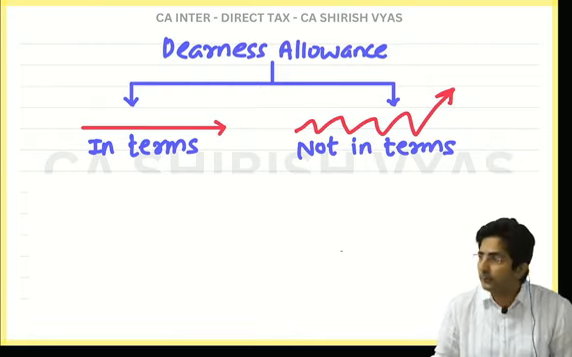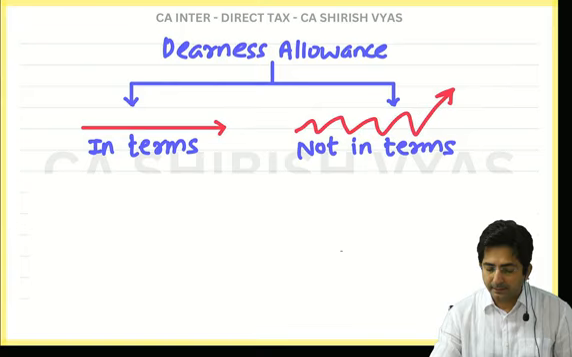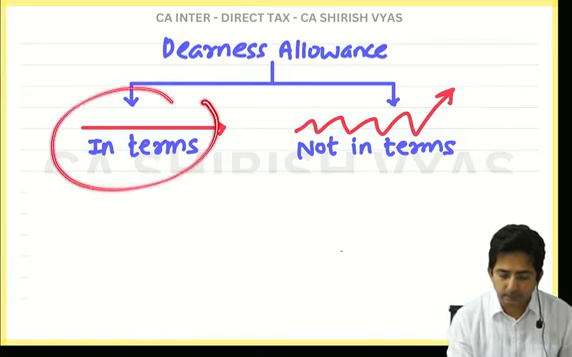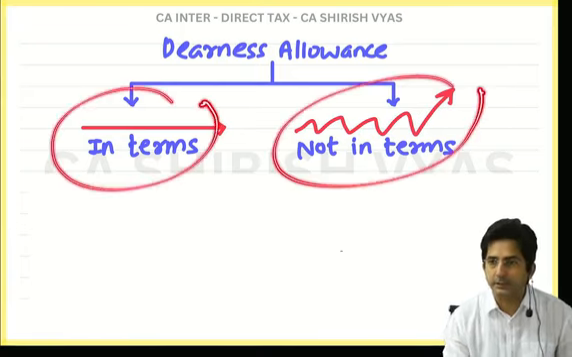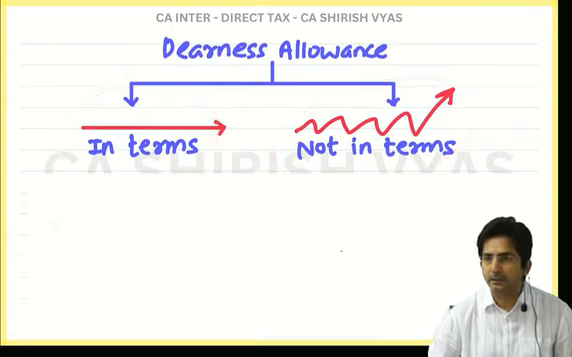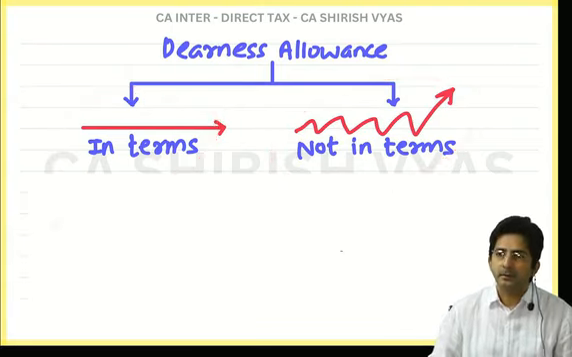But then what is the difference? As I said, even this dearness allowance is taxable, and even this dearness allowance is taxable. So when both are taxable, then why are we discussing it right now? So see the discussion.